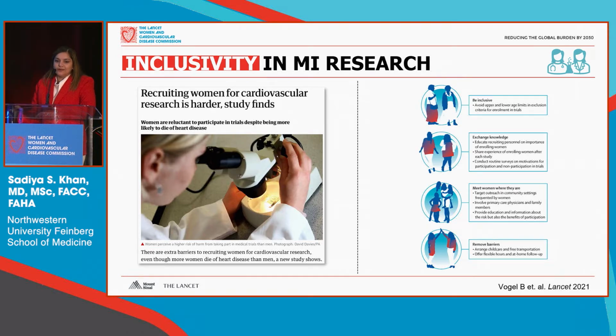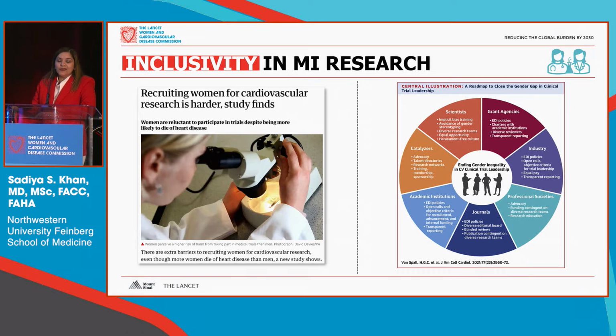It's not that women are less likely or don't want to be included. Are they being asked? Are they being provided the resources that they need to take care of their child or their elderly parent who they're primarily responsible for? Are they being told why they should be engaged in the study? And so I think that's really critical to how we're going to move forward and change this.